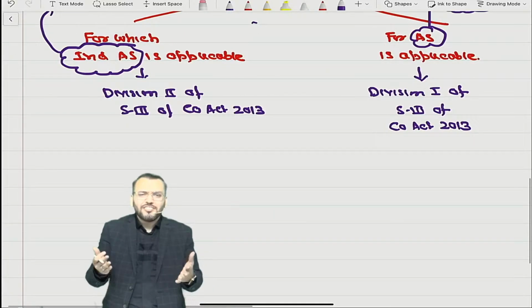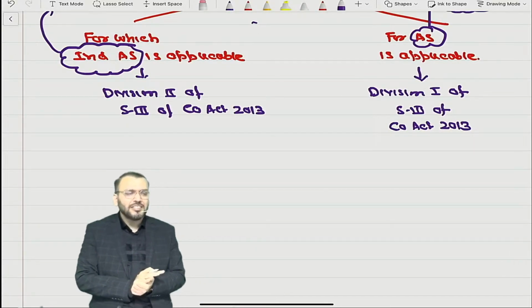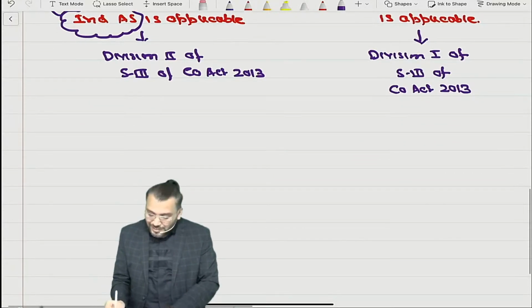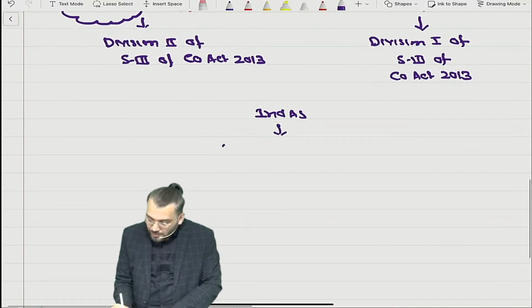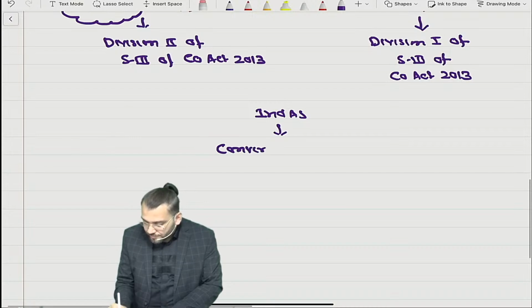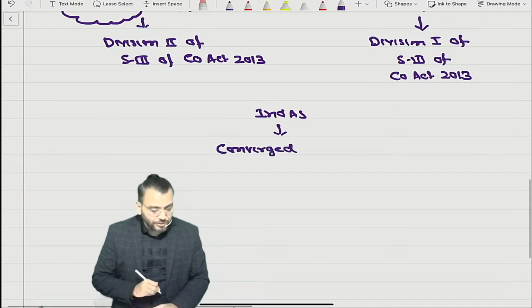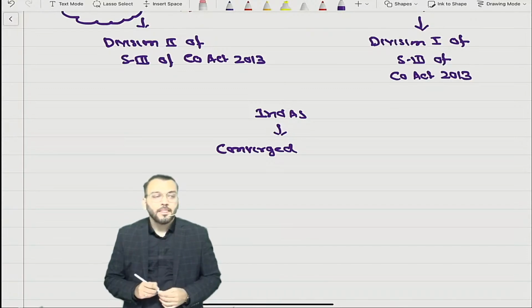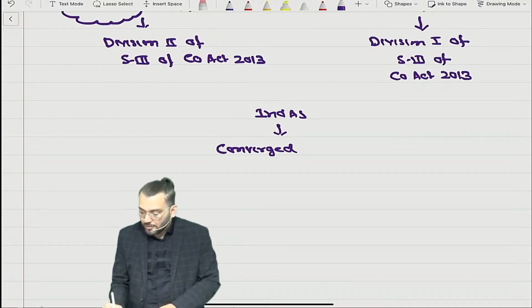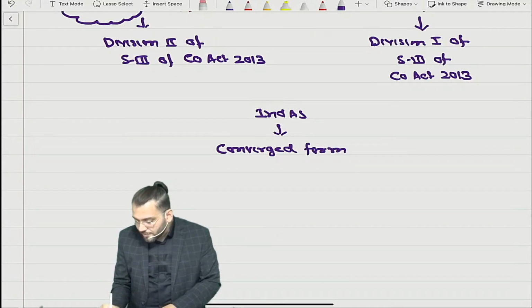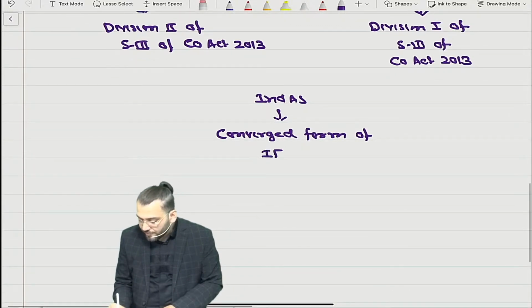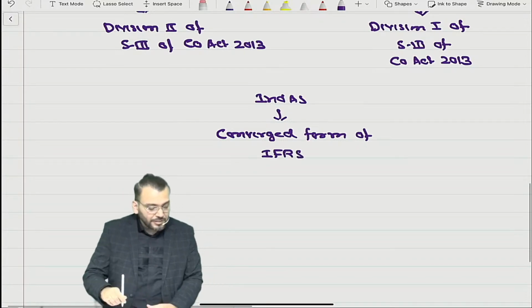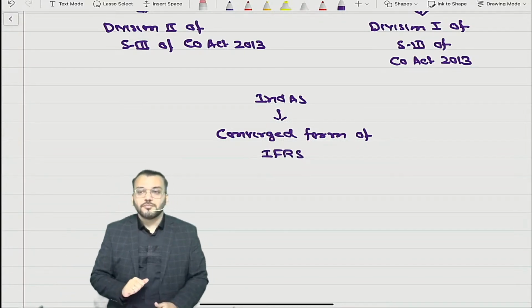So let us start the discussion on Ind AS. Now, Ind AS is what? It is the converged form of IFRS.